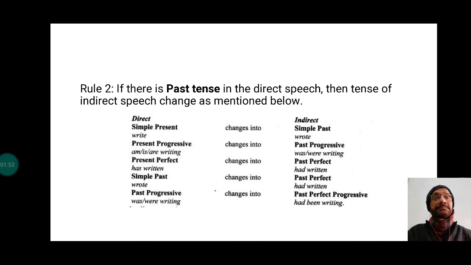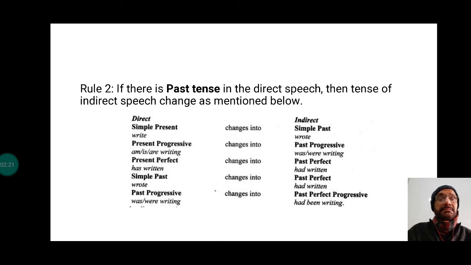Now, if the reporting verb is past tense, there are simple rules that you can follow. This is the chart. You can note it down on a piece of paper. If the reported verb is in simple present, it becomes simple past.